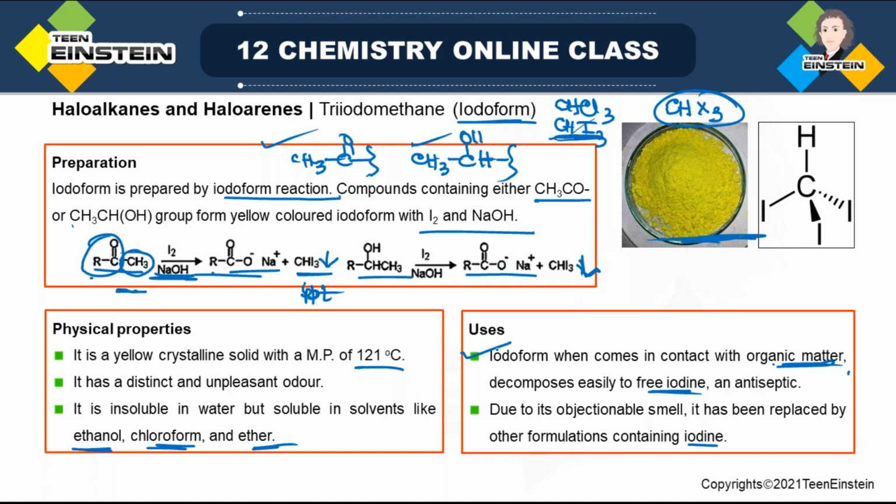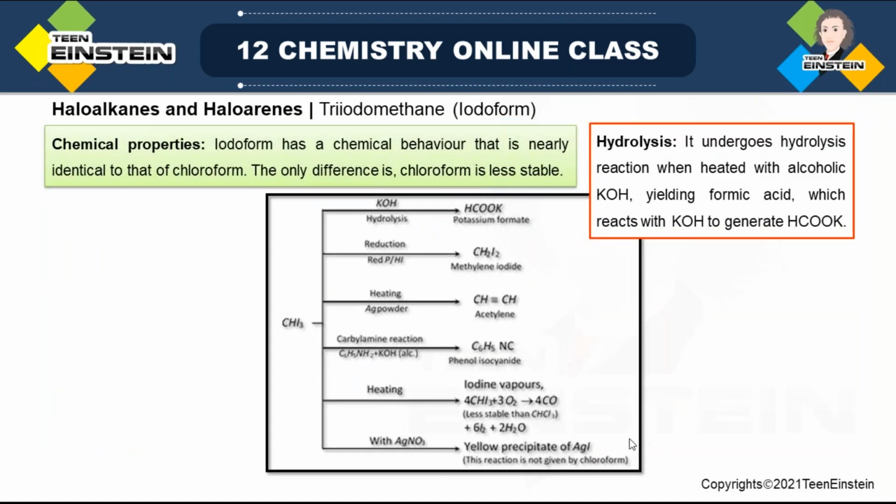When it comes in contact with organic matter, it will decompose and iodine will be produced, because iodine is the actual compound that you want as antiseptic, but we are using it in the form of iodoform. Because of its smell problem, nowadays it is replaced by other formulations which will also produce iodine. Chemical properties of this molecule.